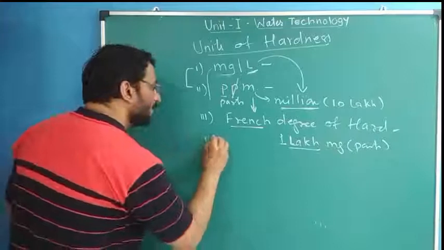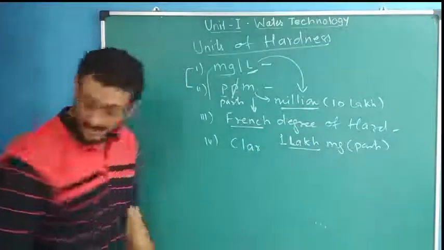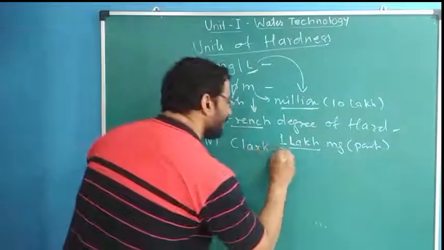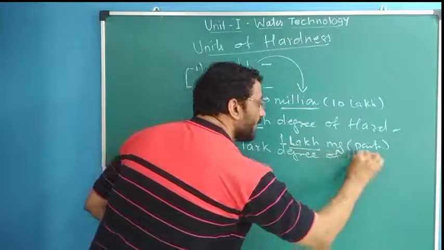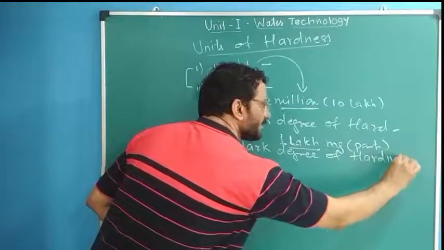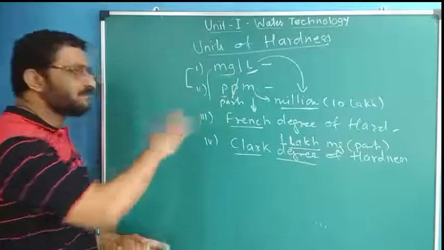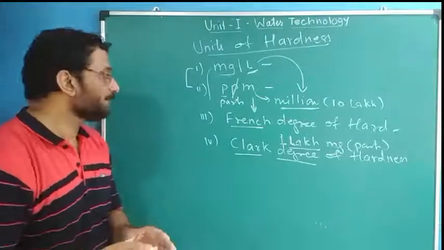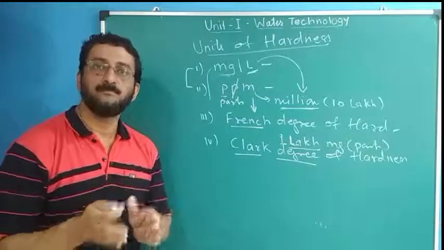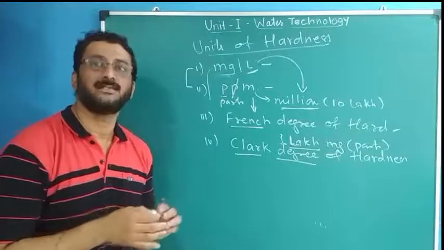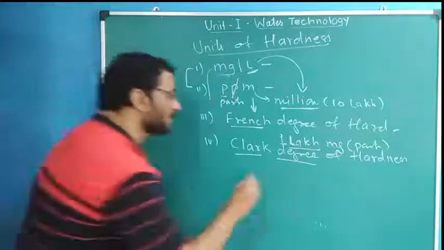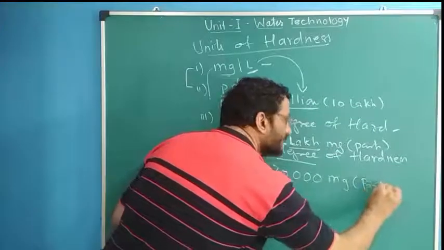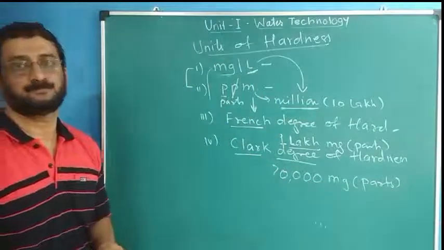And the last one is Clark degree of hardness, C-L-A-R-K. In the same wordings, it is the number of parts or milligrams of CaCO3 equivalents of hardness causing salt per 70,000 milligrams or per 70,000 parts of water.